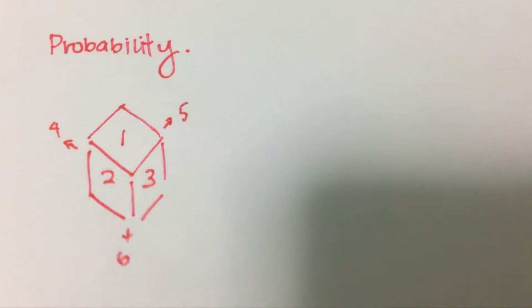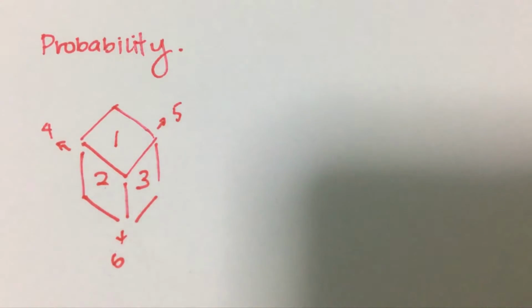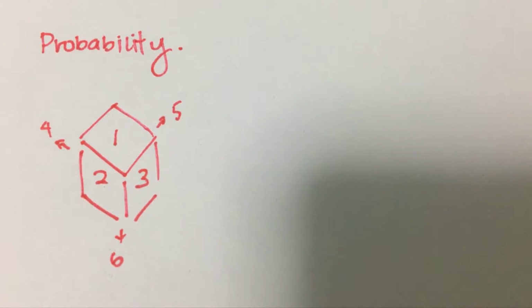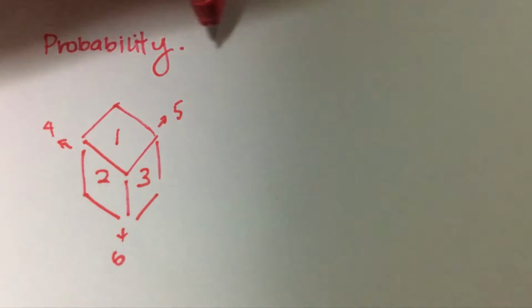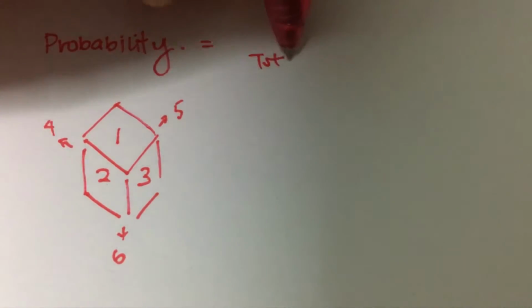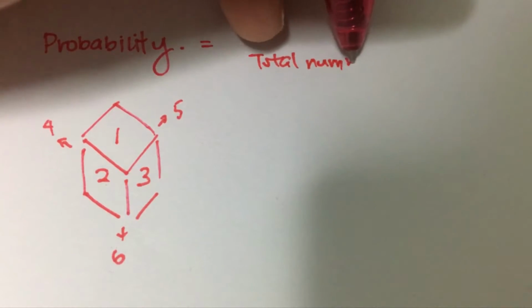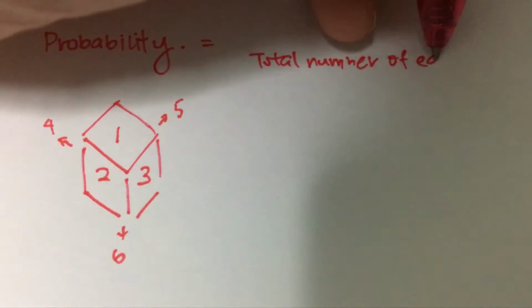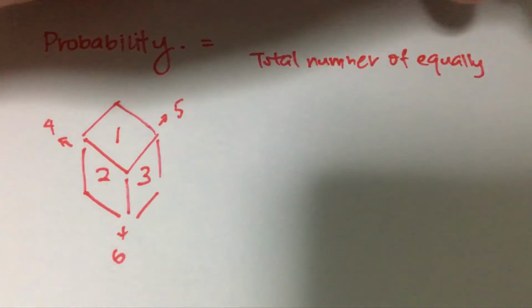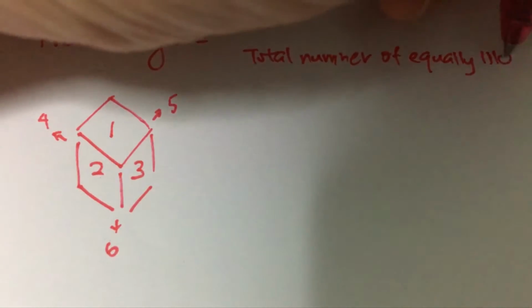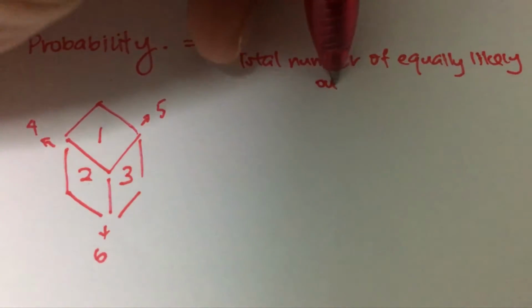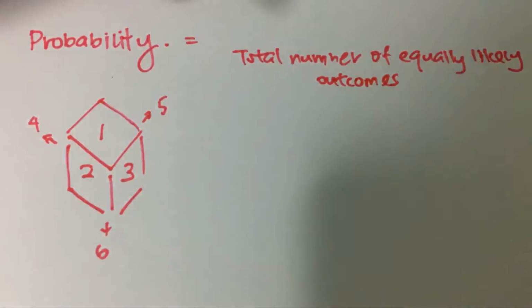So what happens is that if you were to throw this dice, and you want to calculate what is the chance of getting a 1, this idea of probability is that, out of the total number of equally likely outcomes, how many outcomes are favorable to the event, which is in this case, what is the chance of getting a 1?